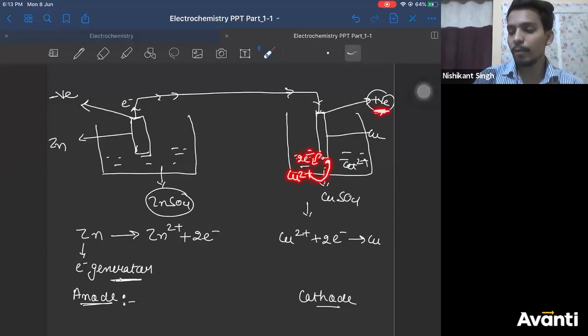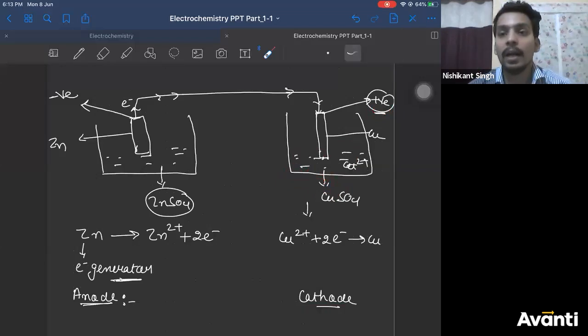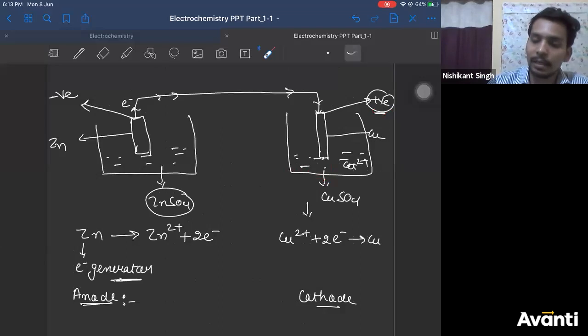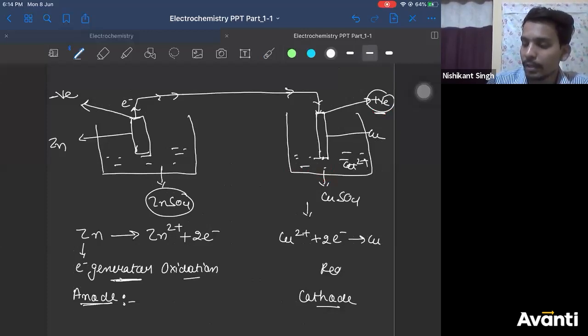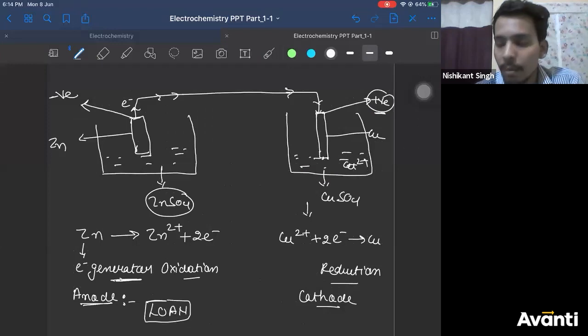Now cations are moving towards the electrode, so you'll say it is a cathode. So remember this: oxidation happens at anode always, and reduction happens at cathode always. You can remember this word called LOAN.